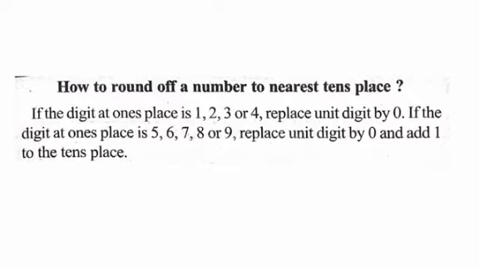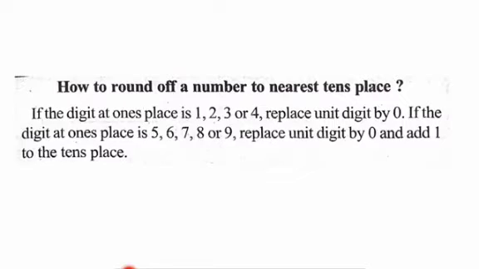Now, what do you understand by this? How to round off a number to the nearest tens place. If the digit at ones place is either 1, 2, 3 or 4, then what do you do? You replace the unit digit by 0. If the digit at ones place is 5, 6, 7, 8 or 9, replace the unit digit by 0 and add 1 to the tens place.